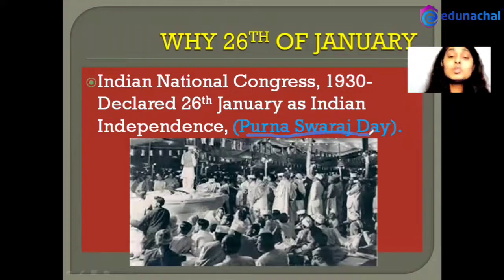That's why, to remember and celebrate that day, our constitution framers thought that we'll celebrate Republic Day on 26th of January, so that we can add some significance to that past date when they declared 26th January as Poorna Swaraj Day. So it is celebrated to remember and to give significance to that particular day.